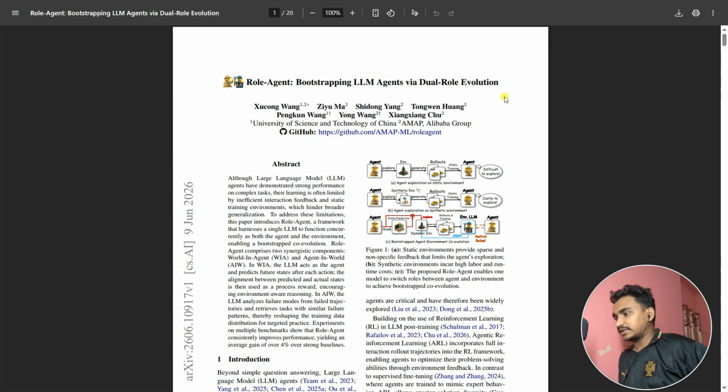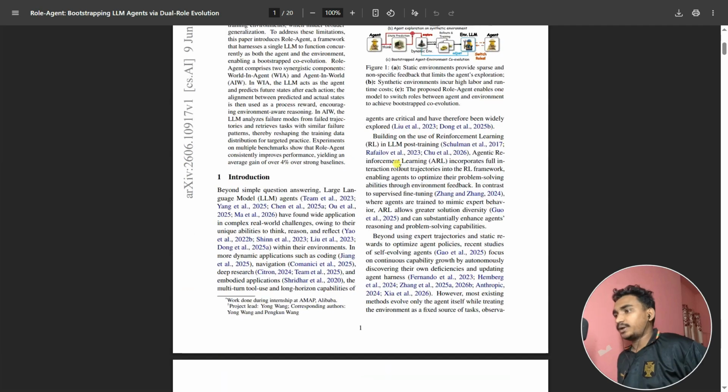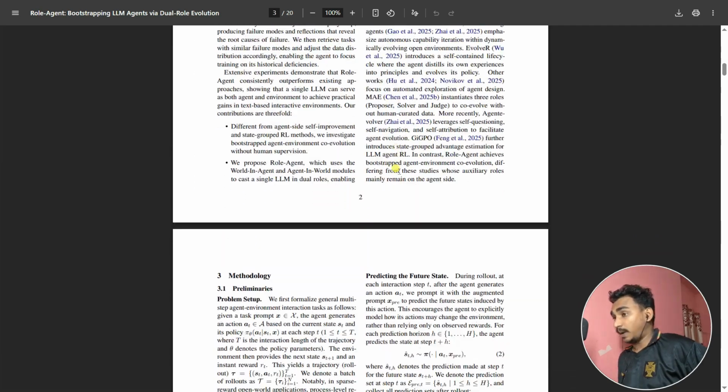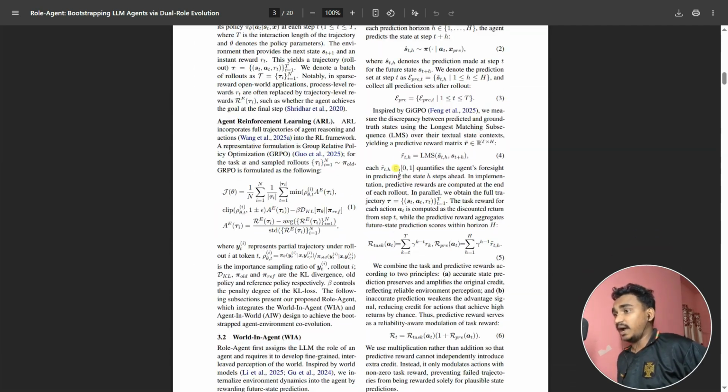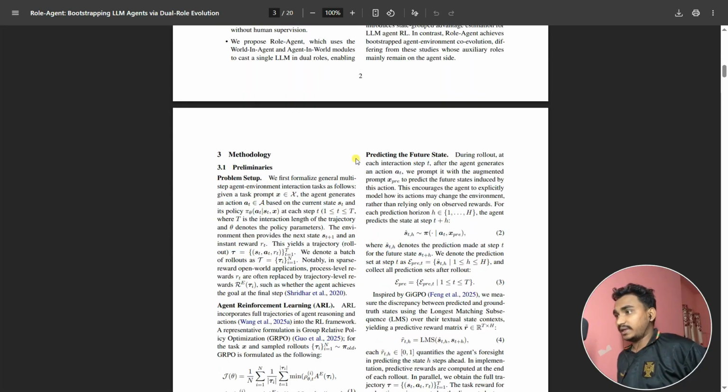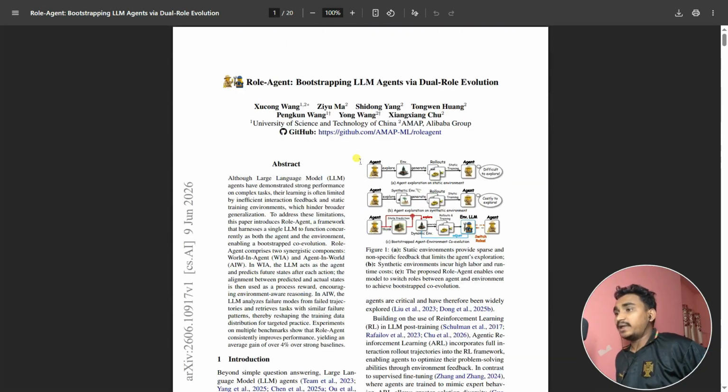So today we are going to explain the paper called RoleAgents: Bootstrapping LLM Agents via Dual Role Evolutions. This is the latest paper from the University of Science and Technology of China and also the Alibaba Group. And you can see the paper. I also give you the paper link in the description. You can easily get it. Okay, now let's explain this full paper in detail.